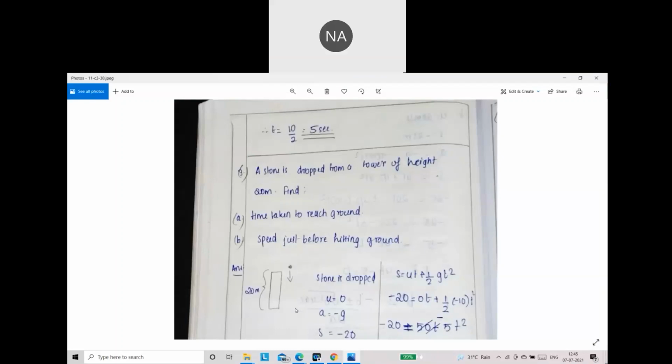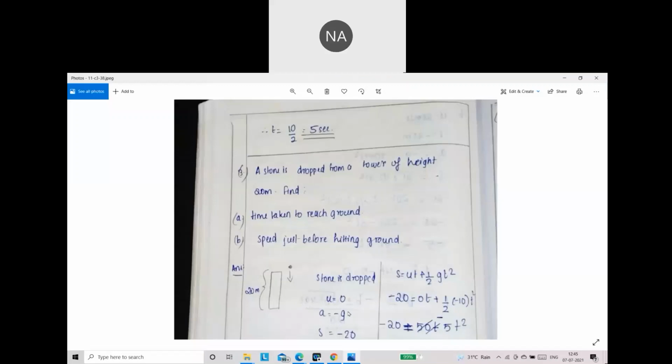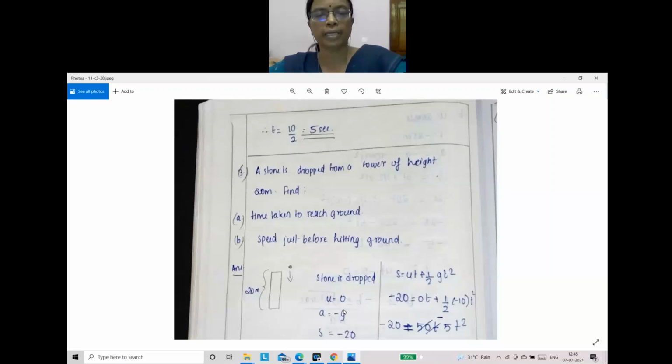Which formula? T we already got. V equal to U plus AT. Both formulas we can use. Or V square equal to U square plus 2aS, that you can use. You can use any formula. Tell the answer, children. All of you have to do it, children.